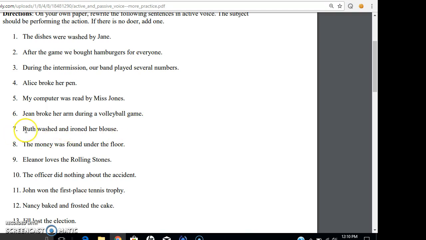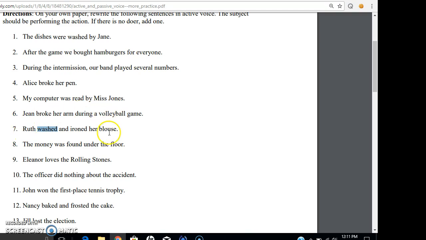Let's do one more. Ruth washed and ironed her blouse. All right, what's the action? Washed and ironed. All right, you have one verb here, not a helping verb and a main verb. Even though you have compound verbs, meaning 2, that doesn't mean that you have 2 helping verbs. So technically, let's look at this as one verb. Who did the washing?